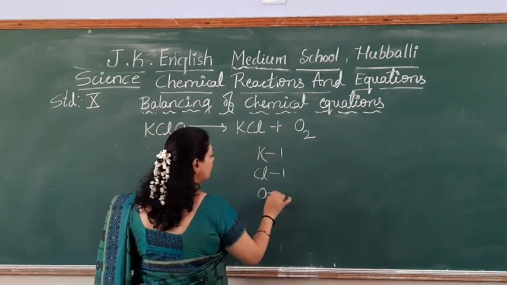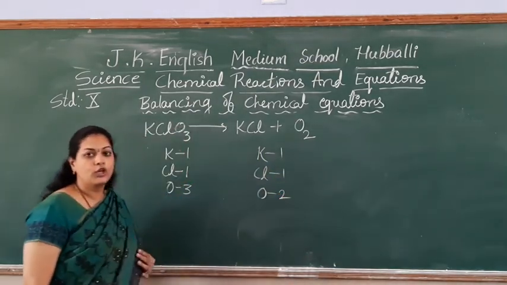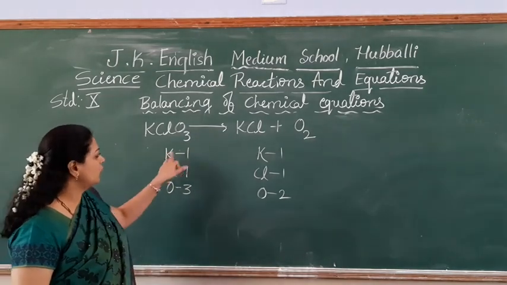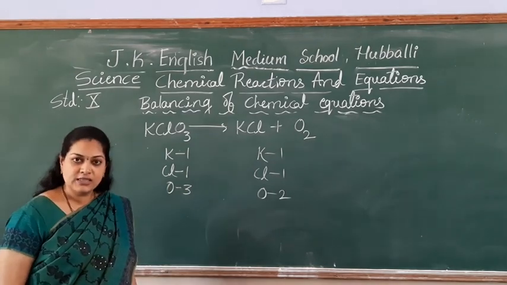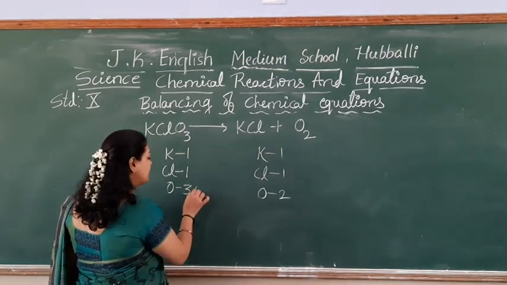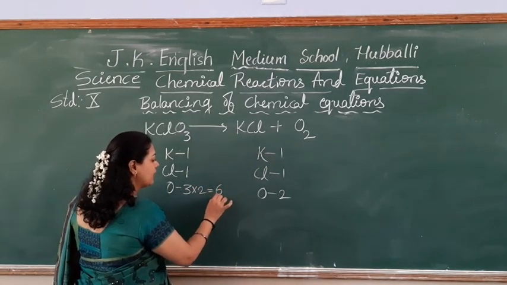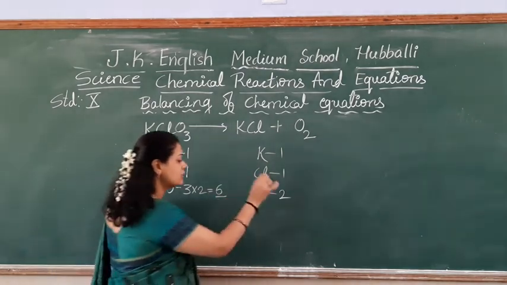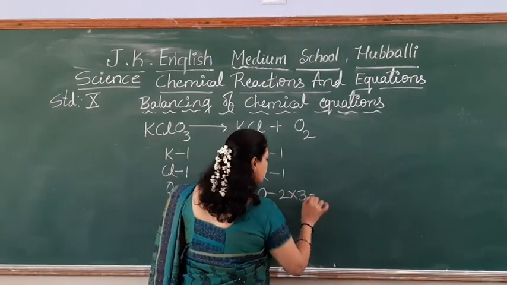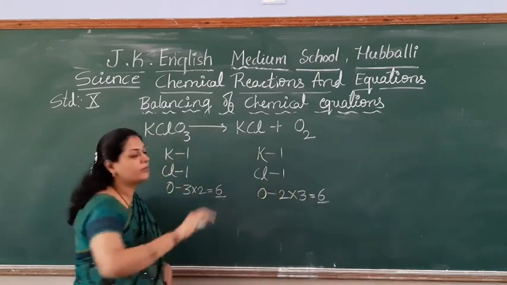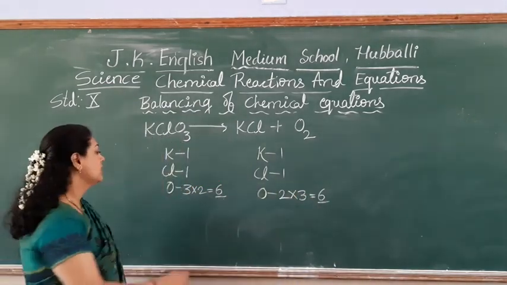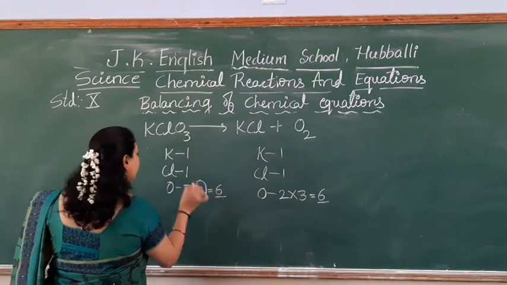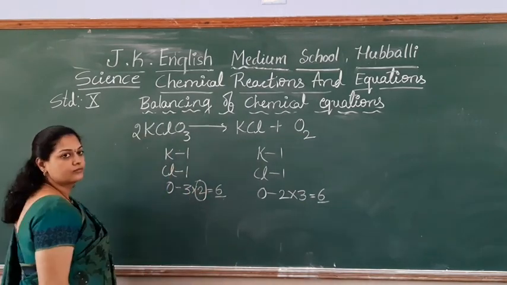1, chlorine 1, oxygen 2. So what can I do now? Potassium is the same, chlorine atoms are the same, only the problem is with the oxygen. So let me multiply this 3 with the 2 so that it can become 6. This 2 with the 3 so that it also can become 6. Where should I write these numbers now? This 2, let me write it here.